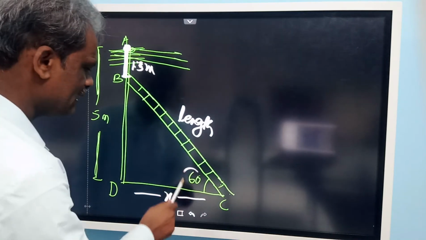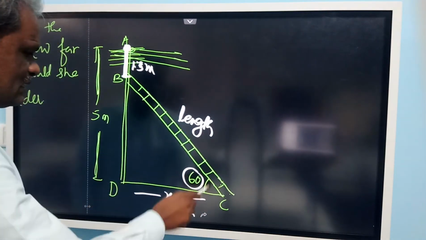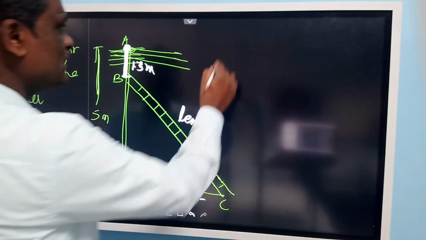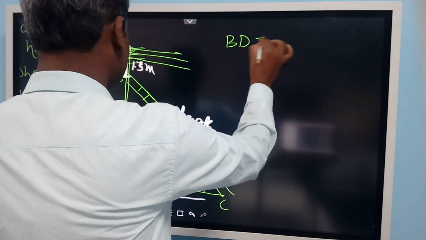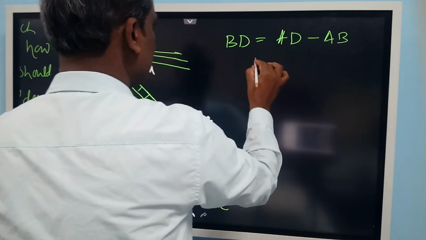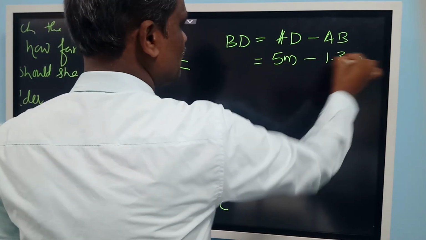They have given one angle, and they have not given any of these three sides. Indirectly they have given total height 5, and can you calculate what is the length of BD? BD is equal to AD minus AB. You can write here AD is 5 meter, AB is 1.3 meter.